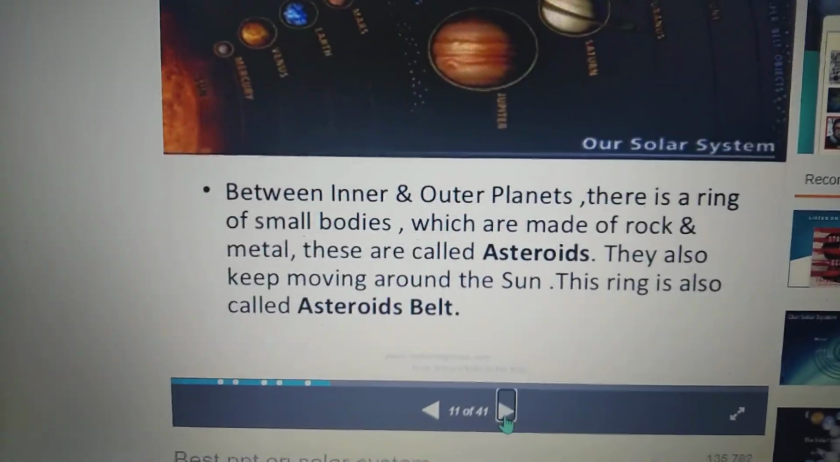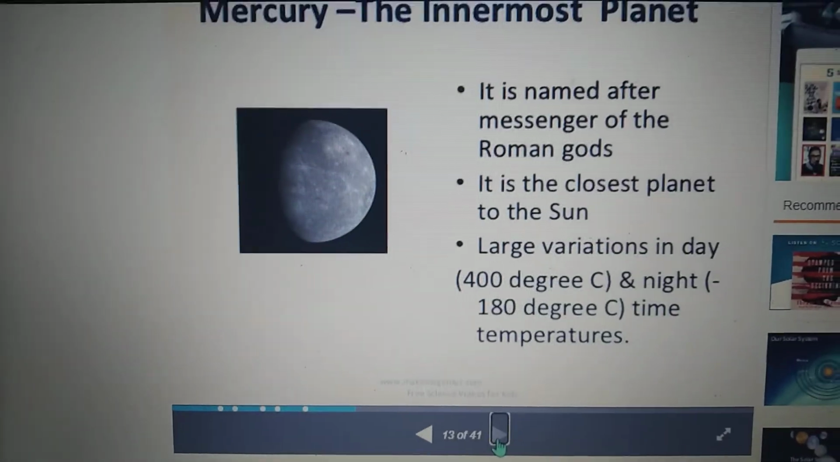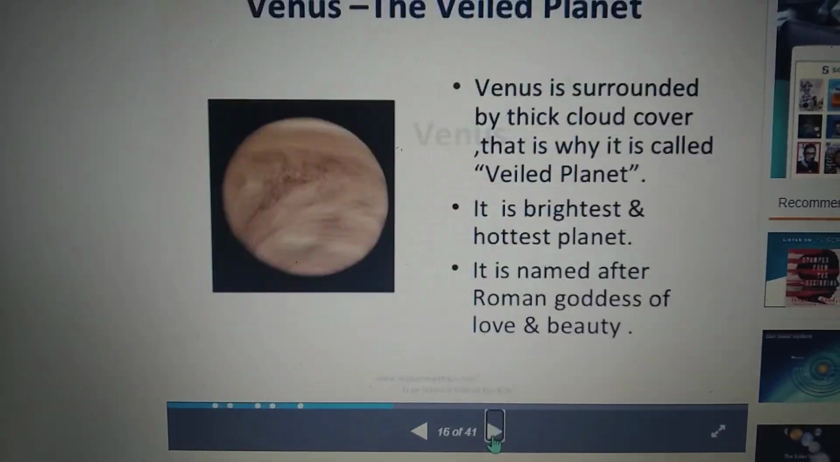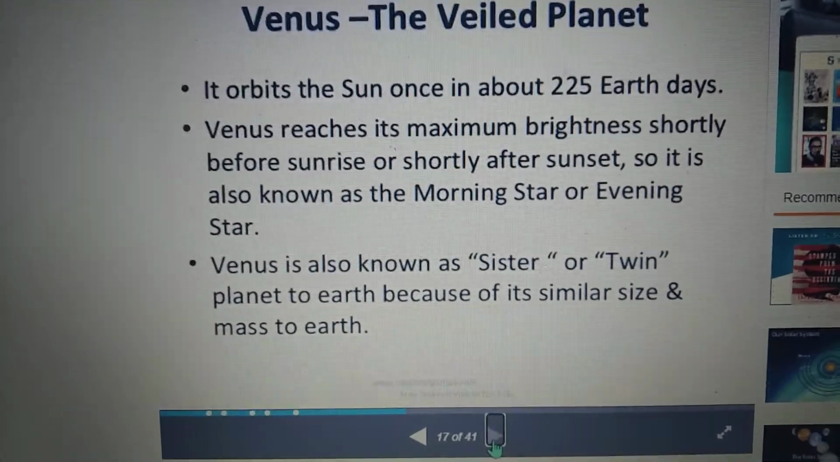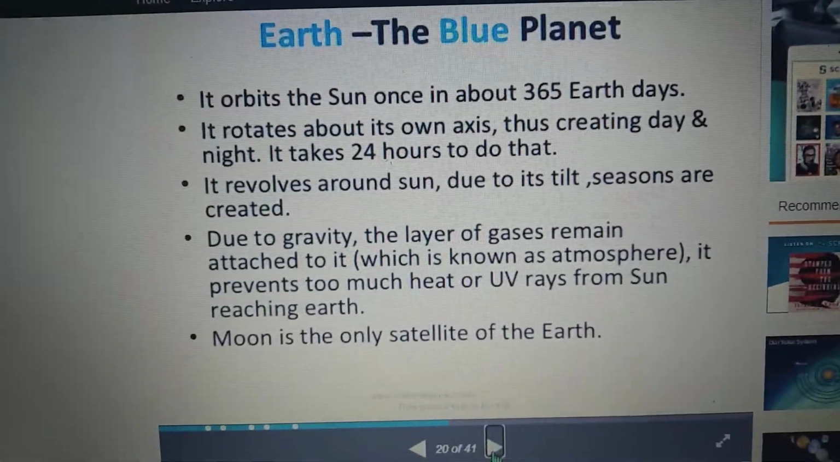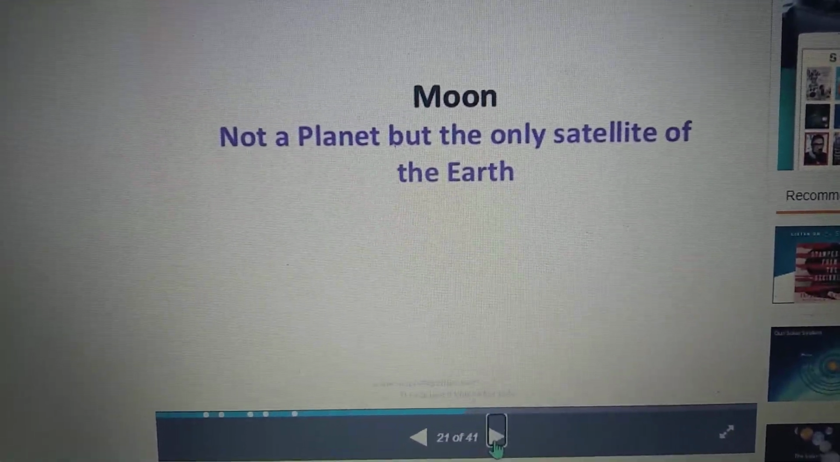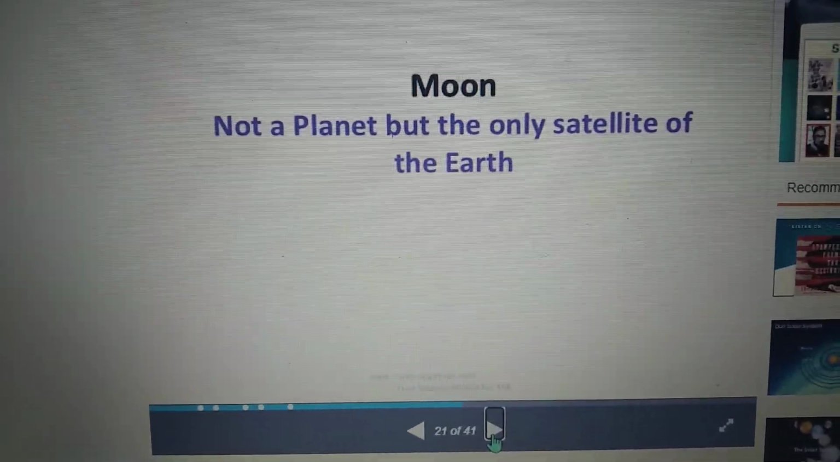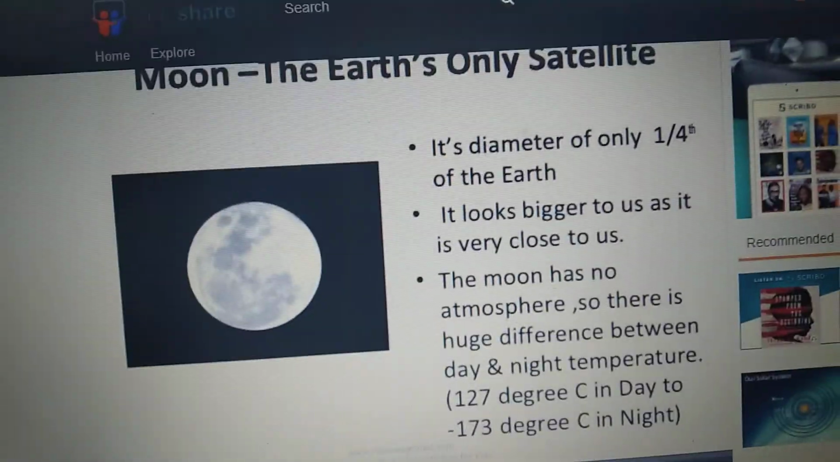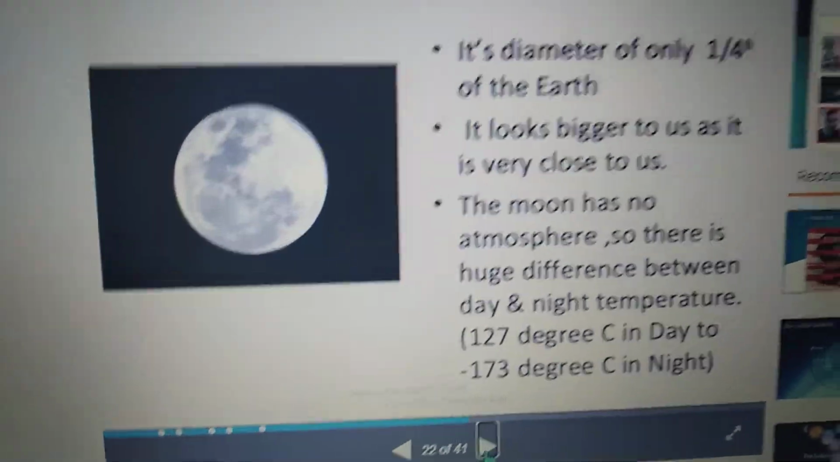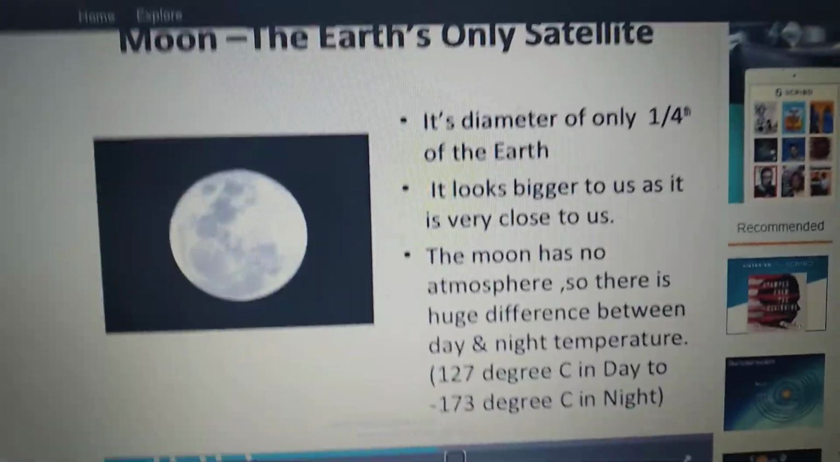Next, we can discuss about moon, children. What is meant by moon? When we see the moon at night time in the sky, you will enjoy seeing the moon. So, what are the points you remembered about the moon? Moon is not a planet, but only satellite of the Earth. That's only satellite called moon.